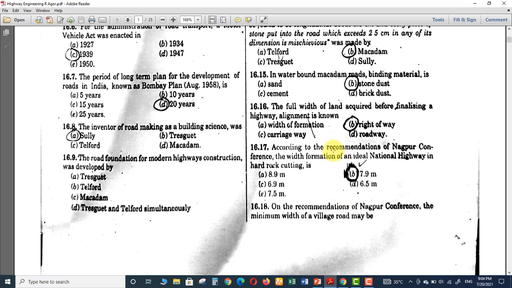I think there is not any exact value I found anywhere, but we need to remember this question, that the value for width formation recommended by Nagpur Conference is 7.9 meters.